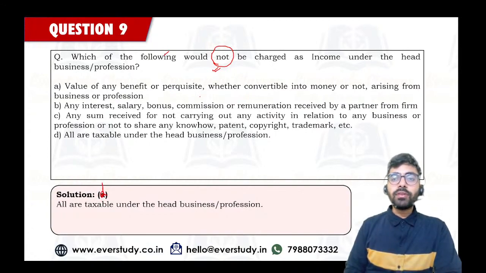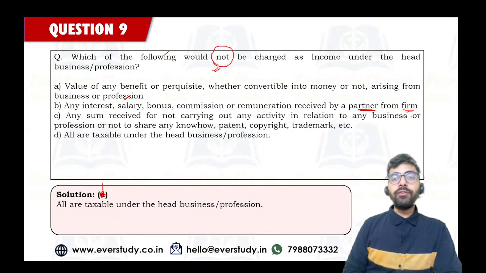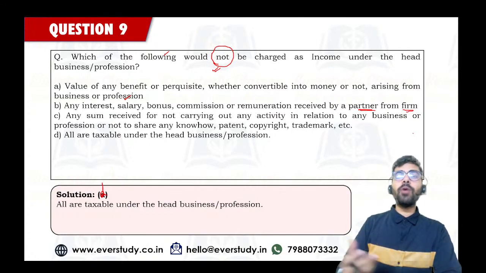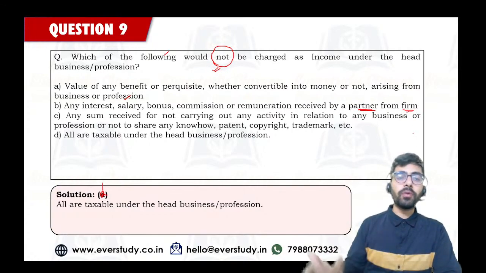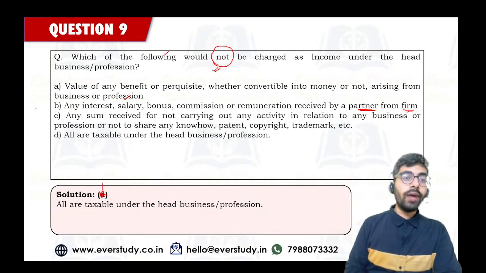If any benefit or perquisite arises from business or profession, it is taxable as business income. Any interest, salary, bonus, commission, or remuneration which the partner receives from the firm is business income for the partner. And if you are receiving any amount for not carrying out any activity in relation to any business or profession, then also it is a business or profession income. So you have to remember that all of these are business or profession incomes.